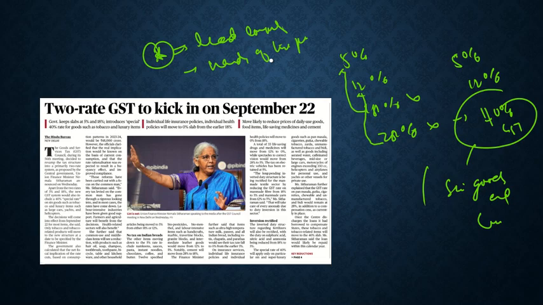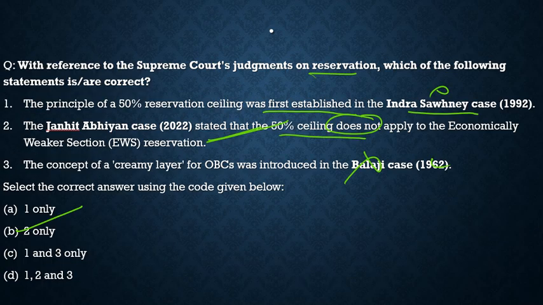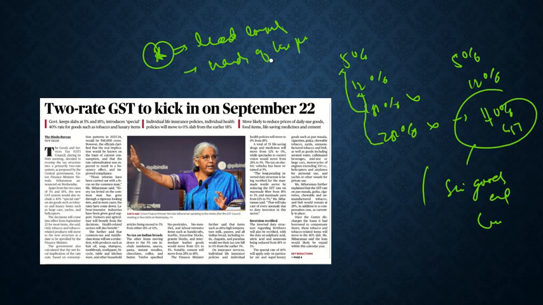Now let's look briefly into it and see what points are given there. Here, first it talks about rate rationalization. The existing 4-tier structure of 5%, 12%, 18%, and 28% has been simplified. The 12% and 28% rates have been scrapped, with items moving to either 5% or 18%. So actually it is 12% and 28% that have been scrapped. I guess I mentioned it wrong here. It is 12% and 28% that have been scrapped. Now it is 5% and 18% only.